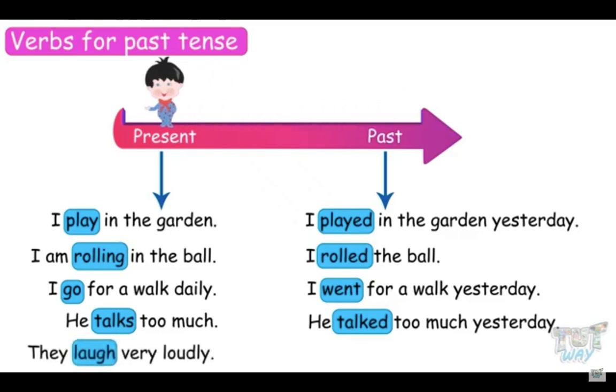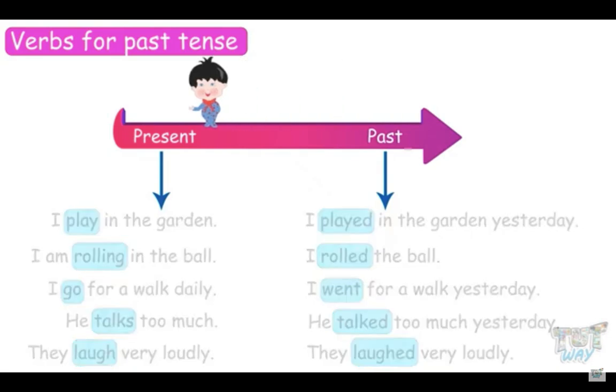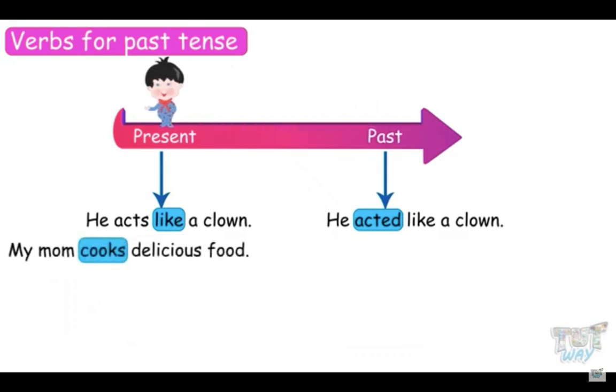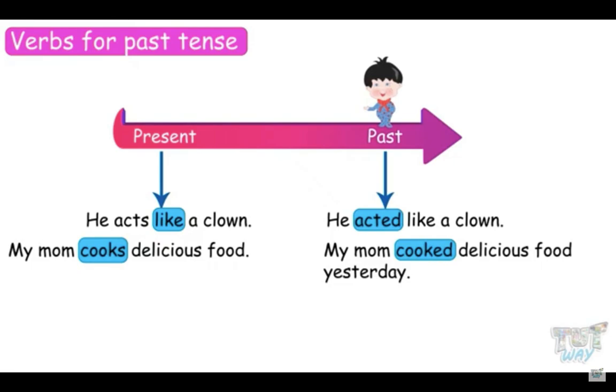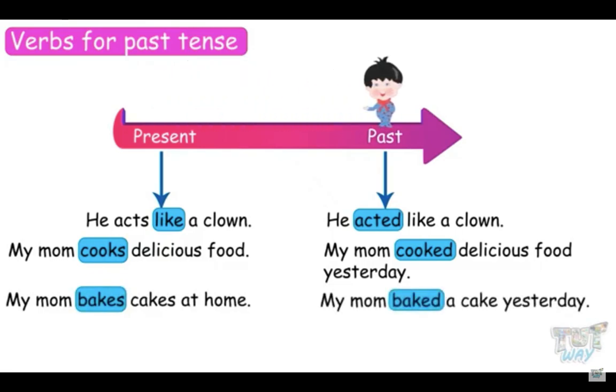They laugh very loudly. They laughed very loudly. He acts like a clown. He acted like a clown. My mom cooks delicious food. My mom cooked delicious food yesterday. My mom bakes cakes at home. My mom baked a cake yesterday.